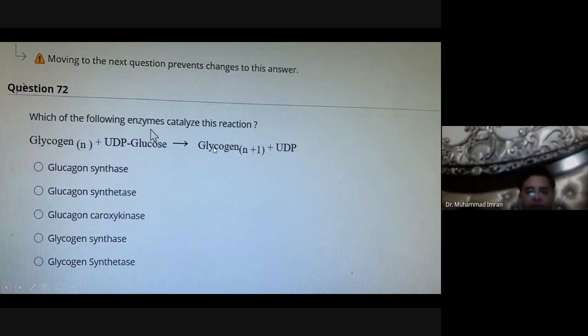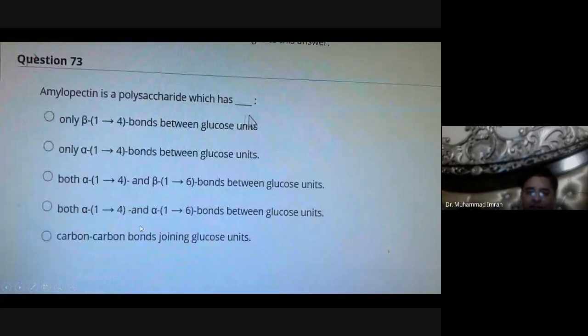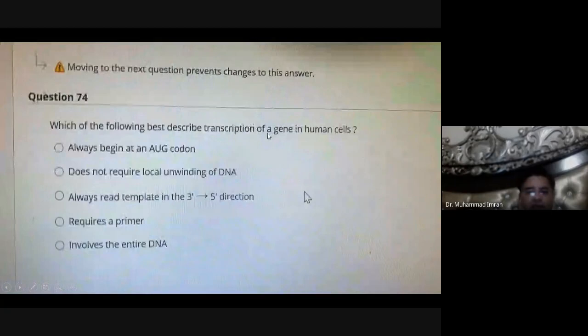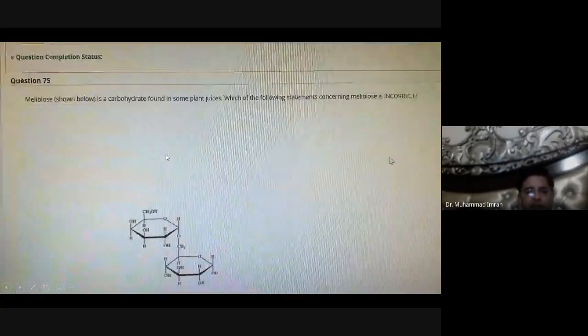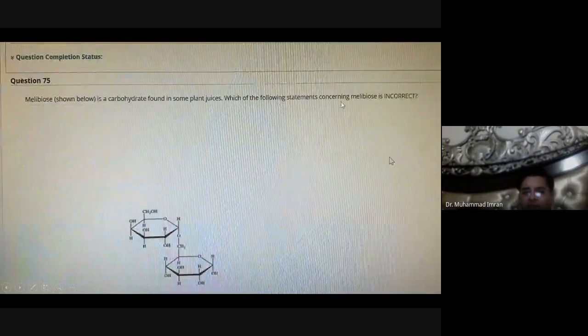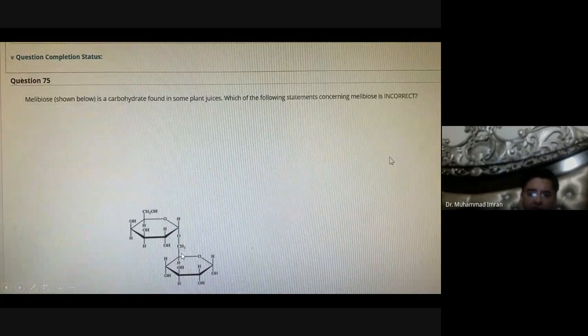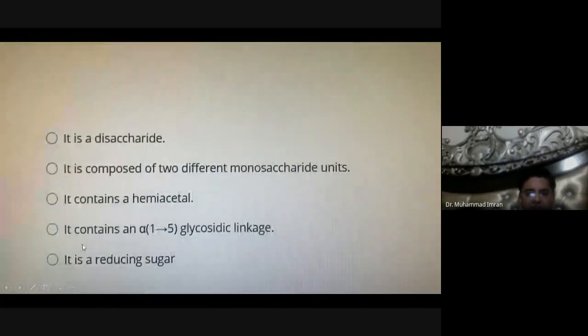Amylopectin contains both alpha-1,4 and alpha-1,6 glycosidic linkages. Which of the following best describes transcription of a gene in a human cell? It always begins with the AUG codon, the methionine codon. It is correct. Maltobiose is a carbohydrate disaccharide in some plant juices. Which of the following statements concerning maltobiose is correct? This is an alpha 1,6 glycosidic linkage. So an alpha 1,5 glycosidic linkage is wrong.